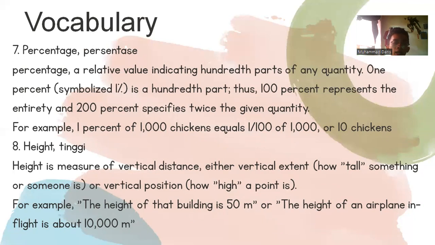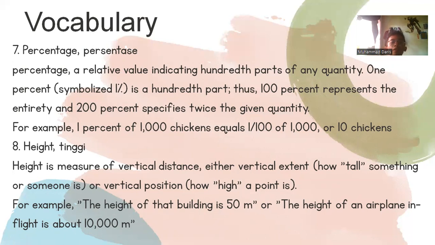For example, 1% of 100 chickens is equal to 1 over 100. I'm sorry, this is 1%. 1% of 1,000 chickens is equal to 1 over 100 of 1,000, or 10 chickens.